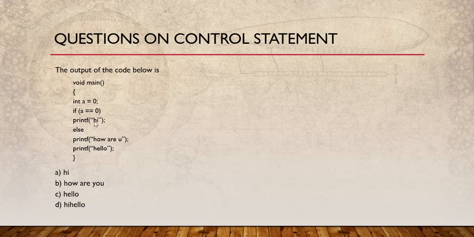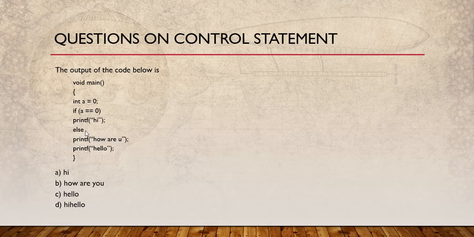So now see, if a equals 0, here we put the value of 0, then 0 is equal to 0, that is the condition is true. The value that this expression gave is true. So if the condition is true, then hi will be printed, right? The else block will not be printed, but this else block only contains this line. No braces are there, so this line is outside of the else block. So here the output should be hi and hello.